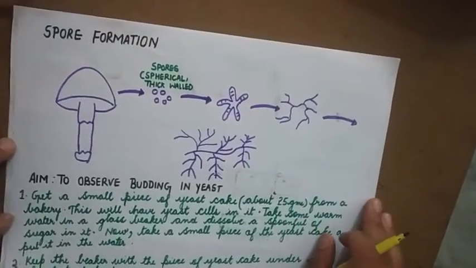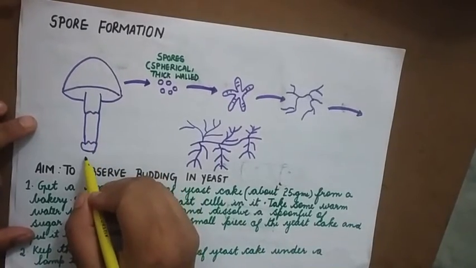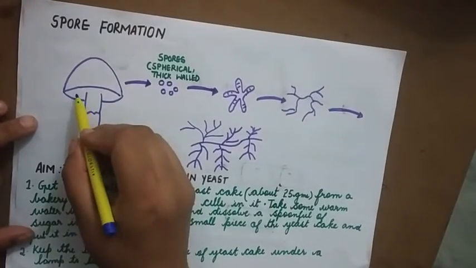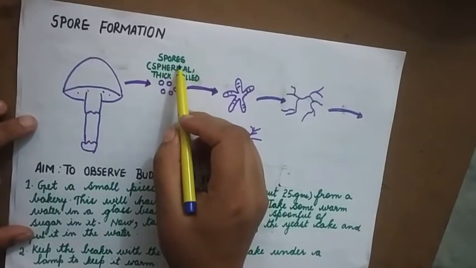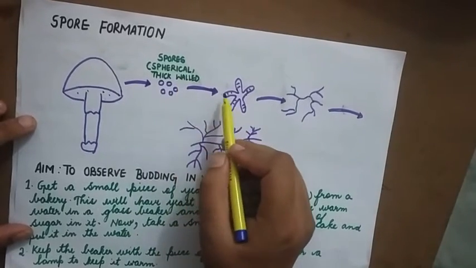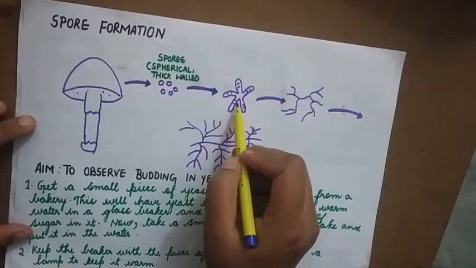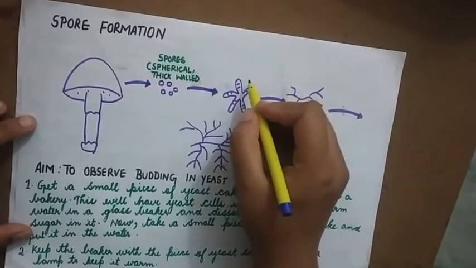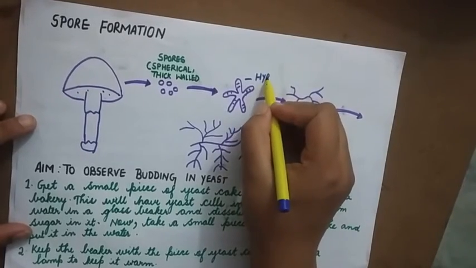Third one is spore formation. Here we see Agaricus, or mushroom. On the underside of the mushroom you find spores. Spores are thick walled and spherical. Once they get favorable conditions, the spores start germinating. They form thread-like structures called hyphae.